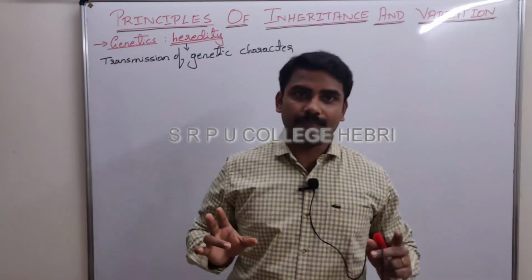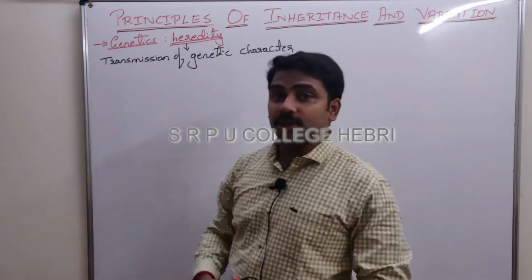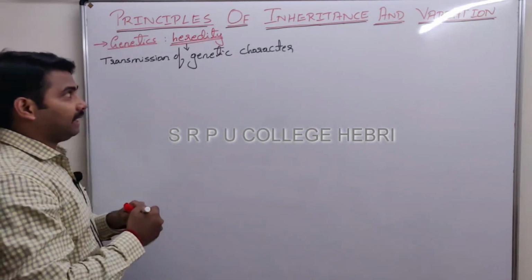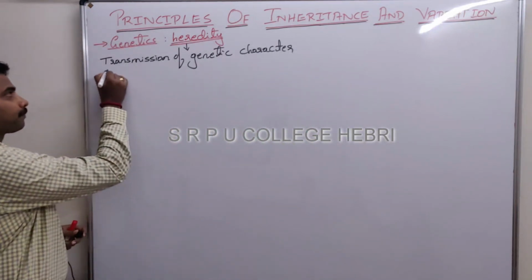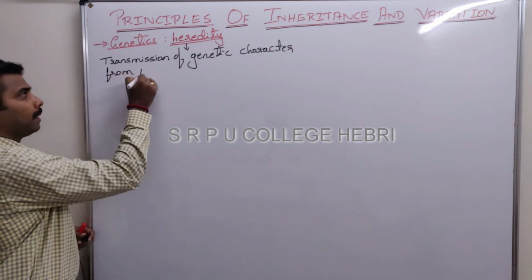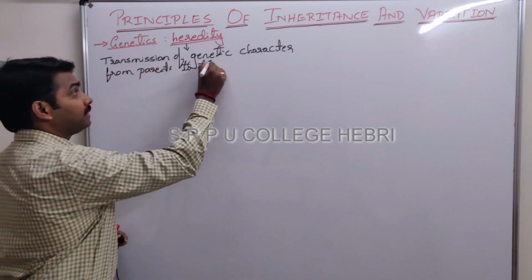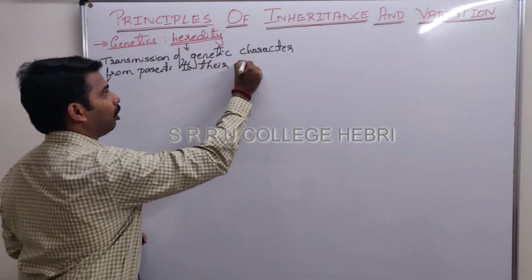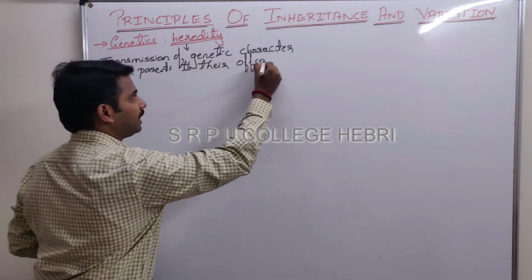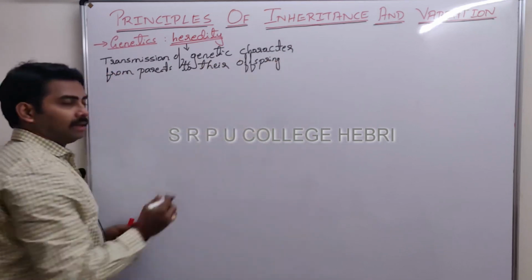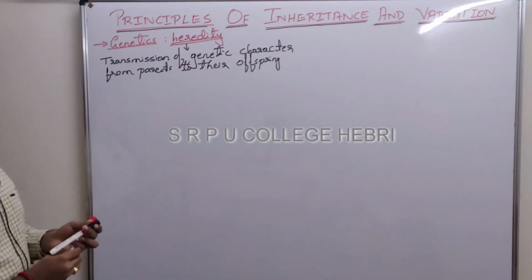Keep that in mind. So it is the transmission of genetic character from whom to whom? From parents to their progeny or offspring is called heredity. Clear? It is called heredity.